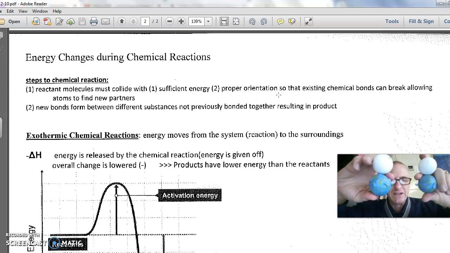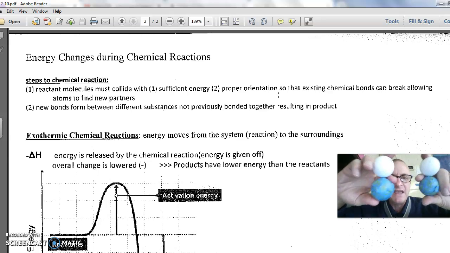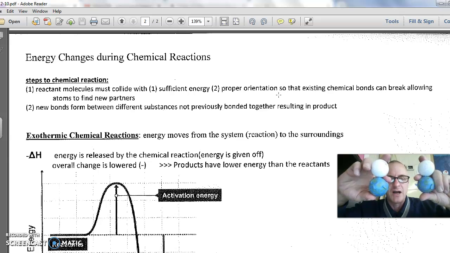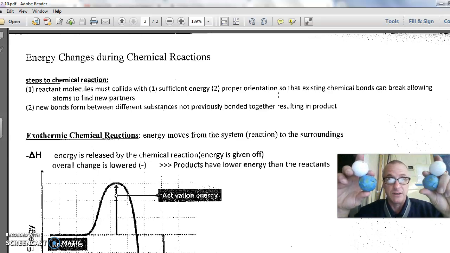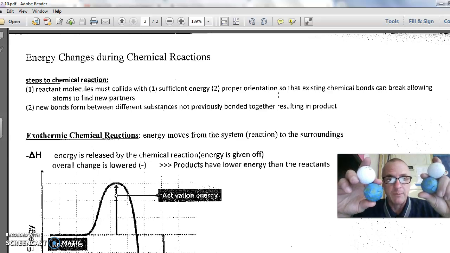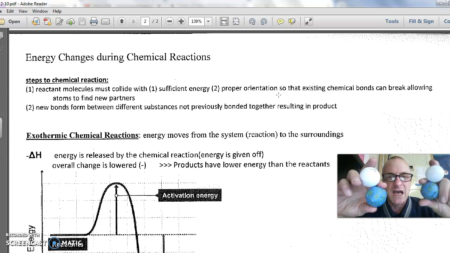So when they break apart from their initial partner and they find a new partner, if that new partner makes them stable by giving them the right number of electrons, the octet rule, if they needed 8, the small atoms only need 2, that's the duet rule. But if they get electrons in the configurations that they want, and that makes them chemically stable, they release energy. That's an exothermic process. They release energy. If they're made very, very stable, they release a lot of energy.